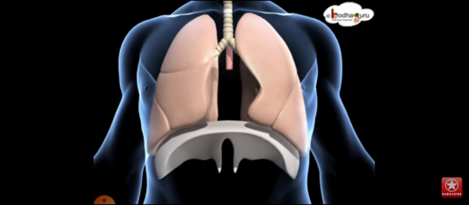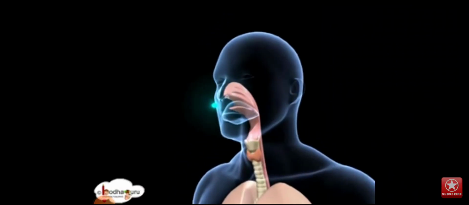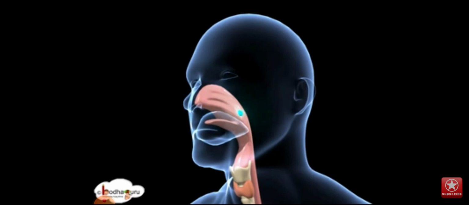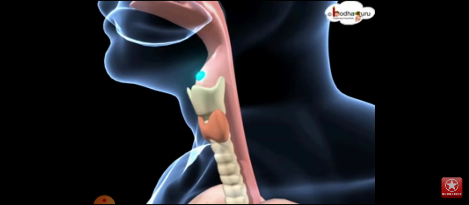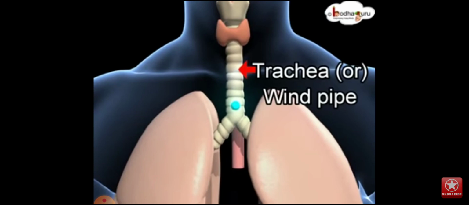And we can once again just see how the parts of the respiratory system are shown in the video here. Again we will see that is the nasal cavity which is present, right? The nose, the opening of the nose is the nasal cavity. The common passage for both food and air is the pharynx, right? Then through the pharynx the air enters the trachea, which is also known as the windpipe.